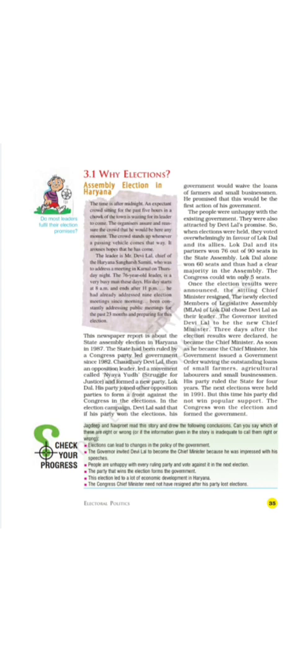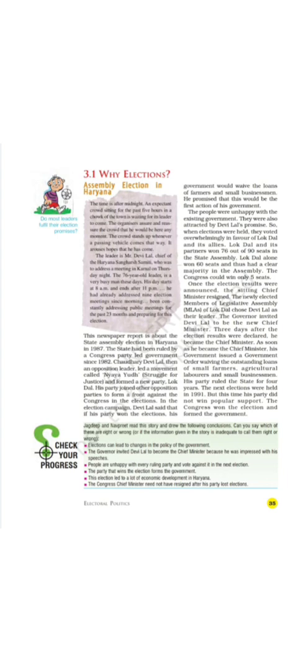When elections were held, the people voted overwhelmingly in favor of Lok Dal and its allies. In that election, Lok Dal and its partners won 76 out of 90 seats in the state assembly. Lok Dal alone won 60 seats, a clear majority in the assembly. After the results were announced, the sitting chief minister resigned, and the newly elected members of the Legislative Assembly of Lok Dal chose Devilal as their leader.